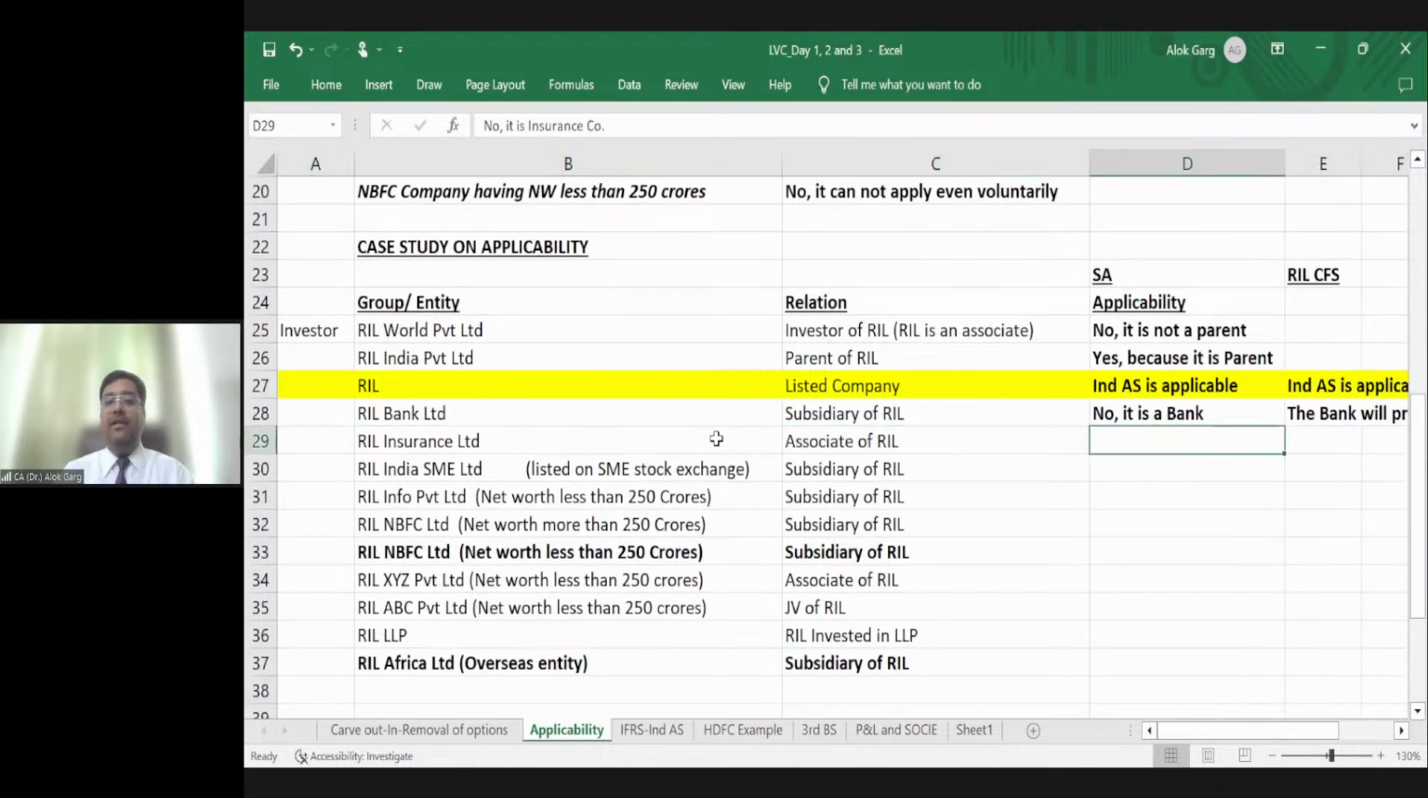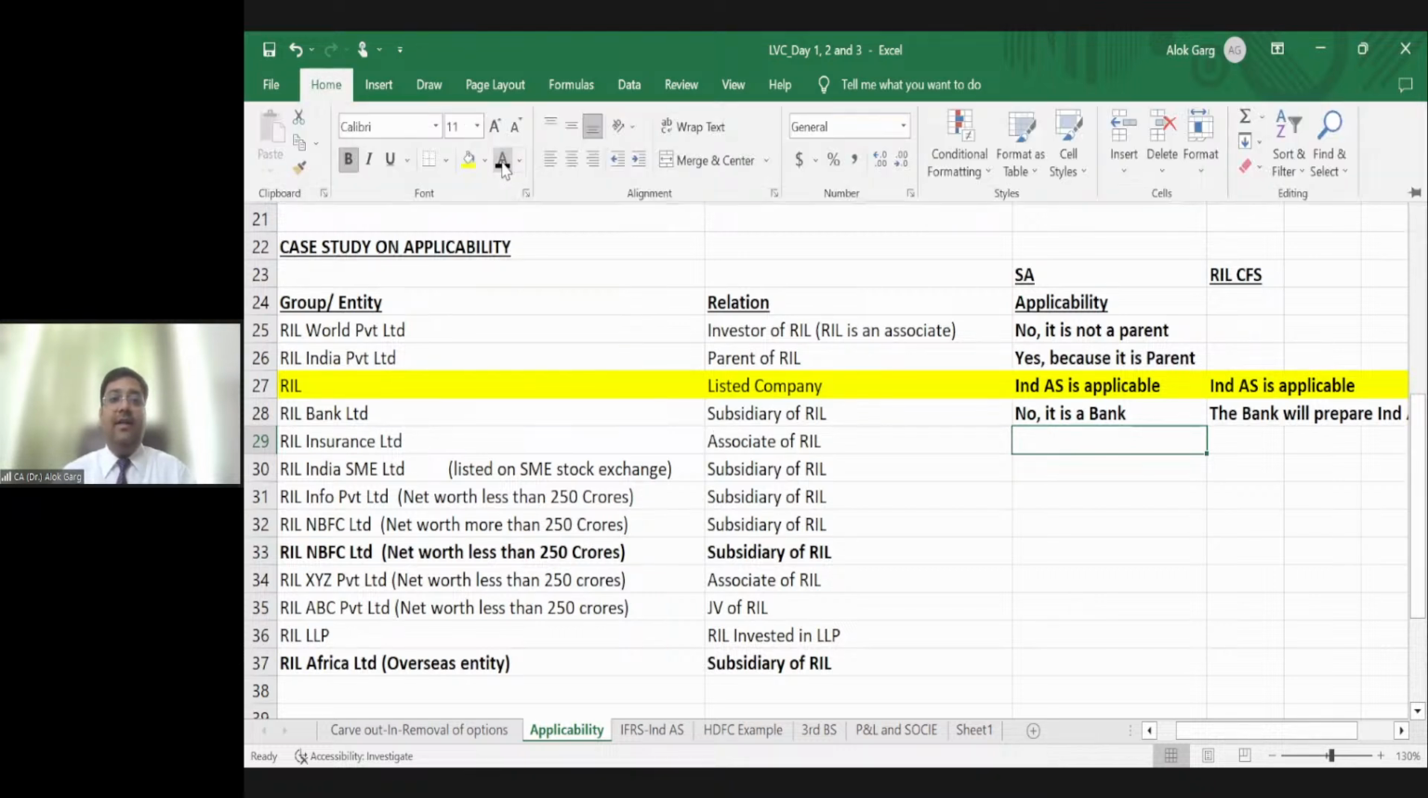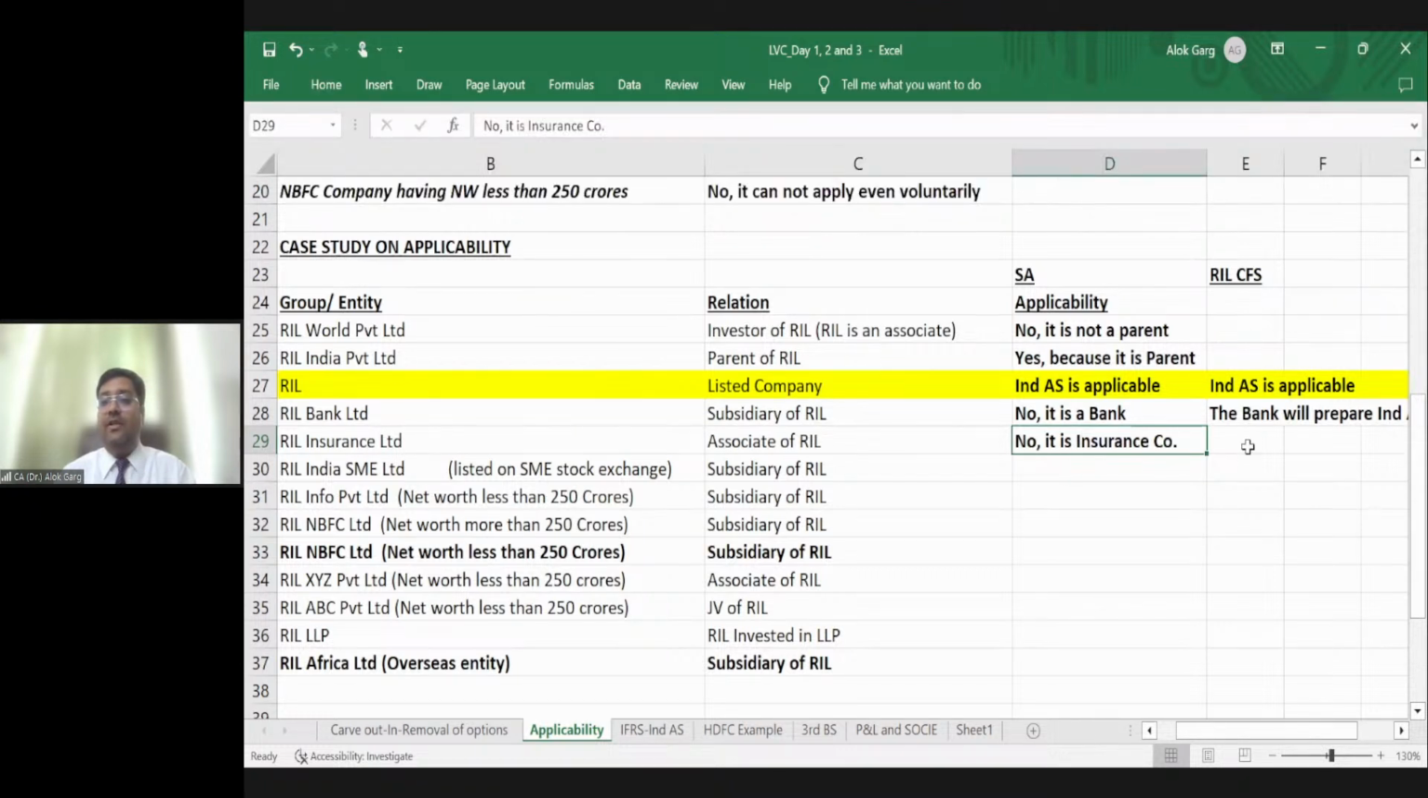RIL Insurance Limited, an insurance company, is an associate of Reliance Industries Limited. Whether Ind AS will be applicable to this entity? Answer is no. Why? Because it is an insurance entity. Ind AS is not applicable because it's an insurance company. But yes, the company will prepare Ind AS accounts for RIL CFS, right?